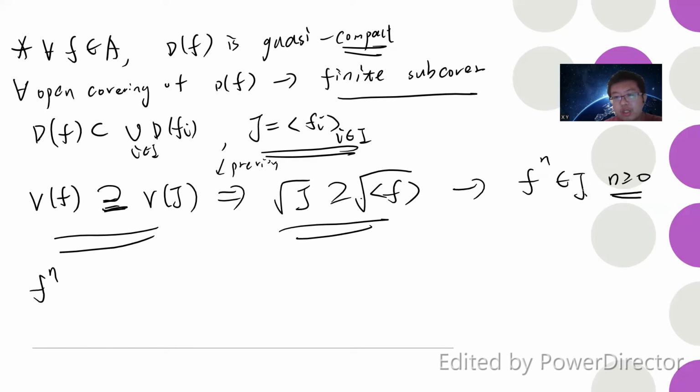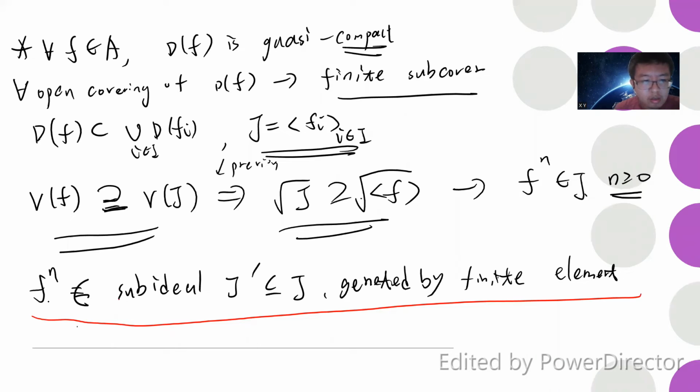So F to the n will be some element of J. So F to the n will be a linear combination of some finite elements in J. Okay, so F to the n will belong to a sub-ideal J prime. It basically belongs to the sub-ideal J prime, generated by finitely many elements, because F to the n belongs to J. So you can find a linear combination of elements in J such that F to the n is the same as this. So F to the n belongs to the sub-ideal J prime.